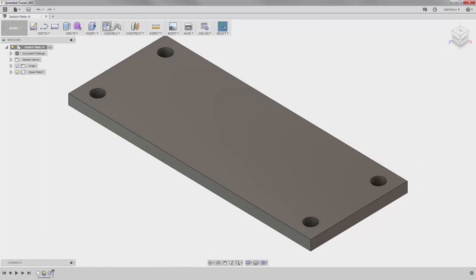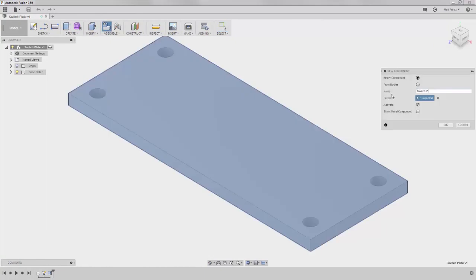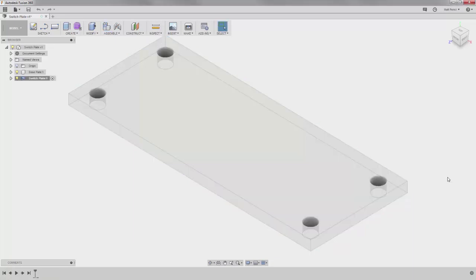Begin by creating a new component named Switch Plate using the top level of the design as the parent and setting the Activate option to On. We will also need to select the sheet metal component option in the dialog. Once this is selected, a list of sheet metal rules will be shown. We will leave the aluminum millimeter rule, which is the default, active, and then click OK to create the new component.